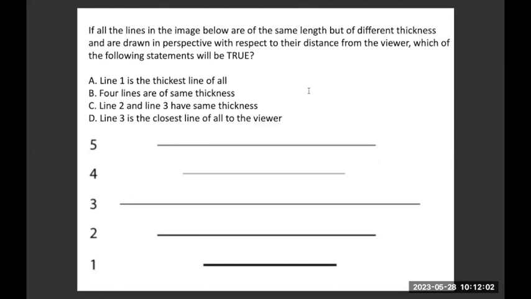Now, if I assume that line A is the thickest, and it is also farther away because it's the shortest line, which means line A is the farthest and it also looks the thickest, which means its actual thickness will be even bigger than this. So it is naturally correct that line A will be the thickest line of all.